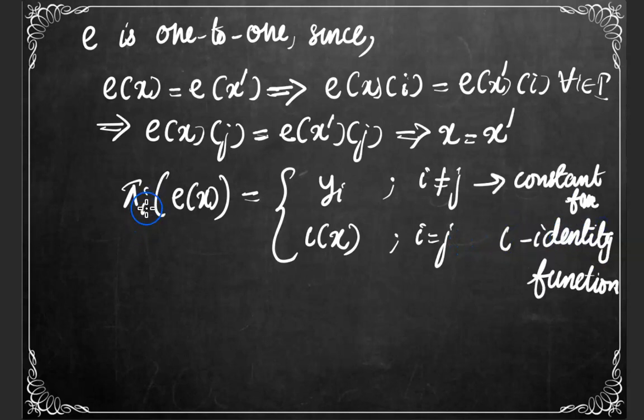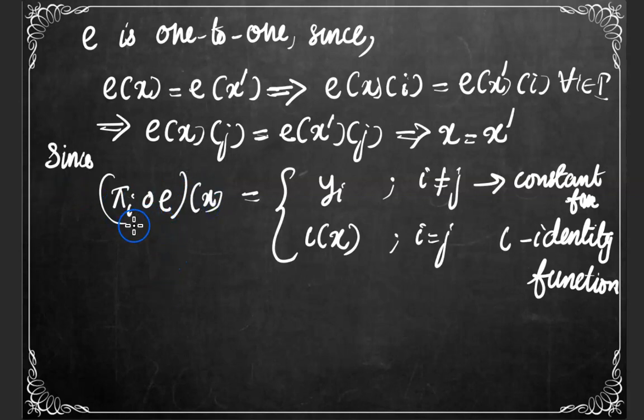Here we can also express pi i of e of x as pi i composition e of x. Thus we have pi i composition e is equal to the constant function yi when i is not equal to j, and when i is equal to j, pi i composition e is equal to the identity function.